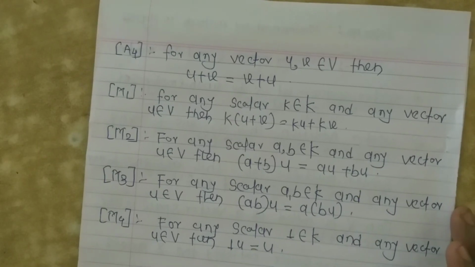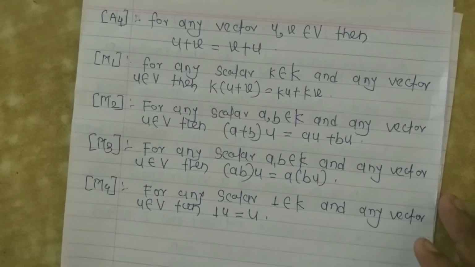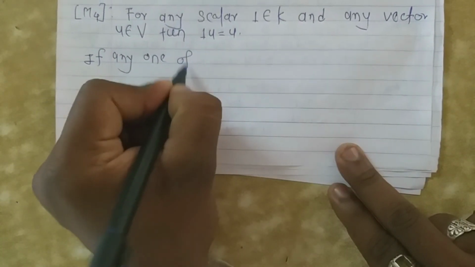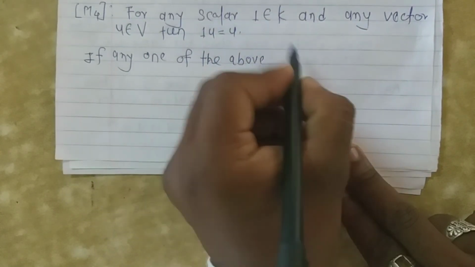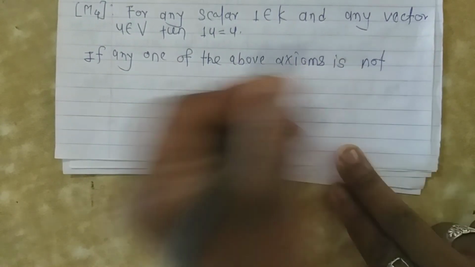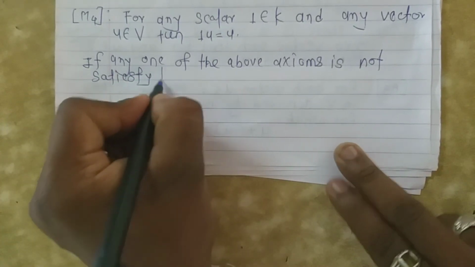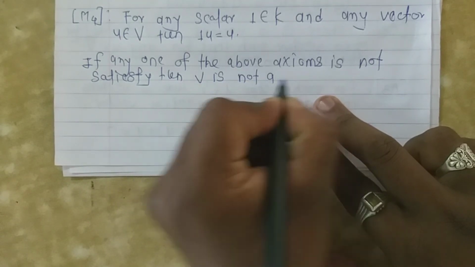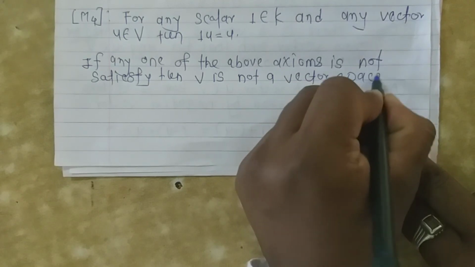Of these 8 axioms, 4 are for vector addition and 4 are for scalar multiplication. If any one of the above axioms is not satisfied, then V is not a vector space.